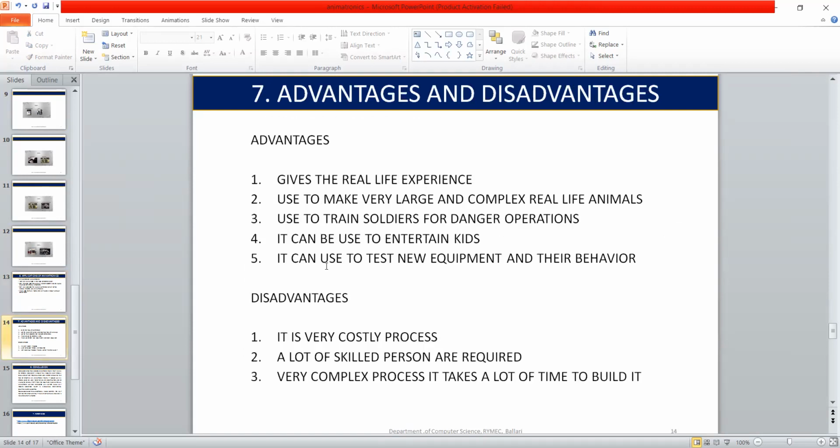Some of the advantages and disadvantages of animatronics. Advantages are it gives a real life experience, is used to make very large and complex real life animals, and is used to train soldiers for dangerous operations. It can be used to entertain kids. Disadvantages are it is a very costly process. A lot of skilled people are required. It is a very complex process. It takes lots of time to build it.